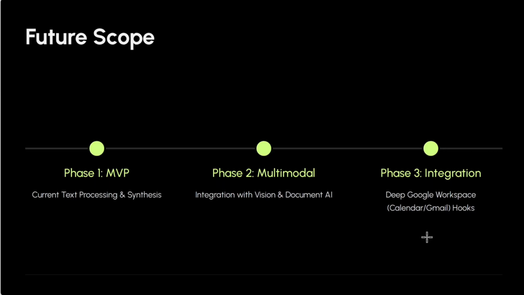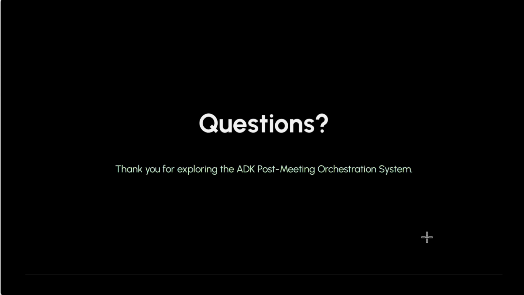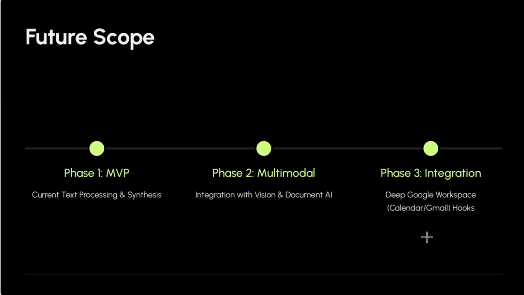And the future scope is focused on making this system a proactive partner via deep Google Workspace integration. This means leveraging Calendar and Gmail APIs to automatically schedule follow-up meetings. We will also integrate Vertex AI Vision for multimodal input and move the backend to Vertex AI Vector Search for industry-ready scalability and context retrieval.